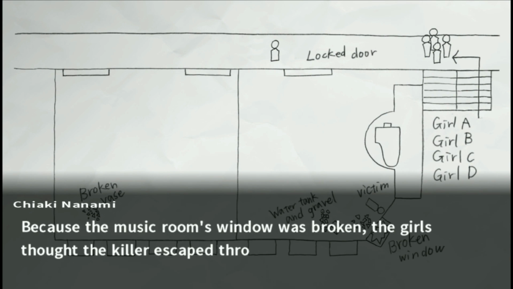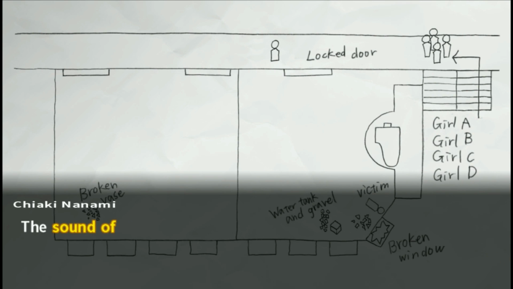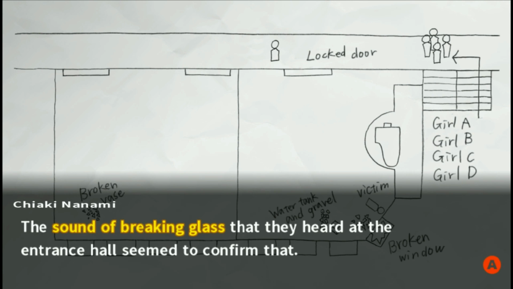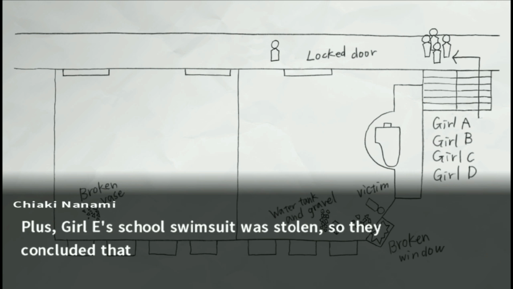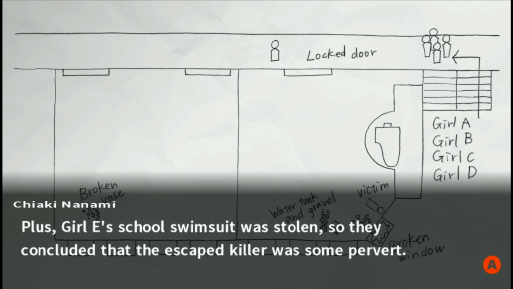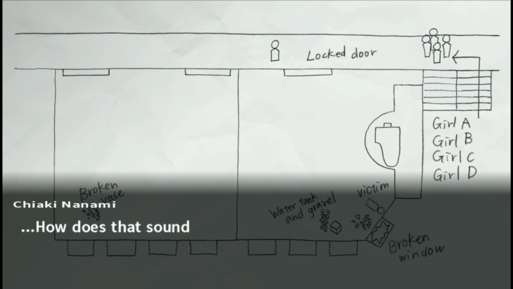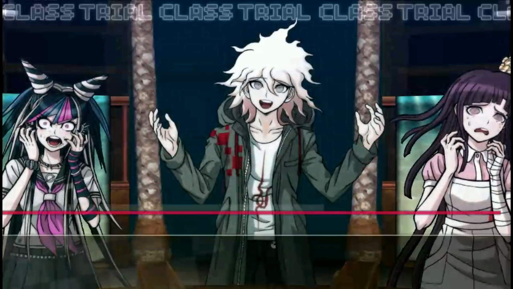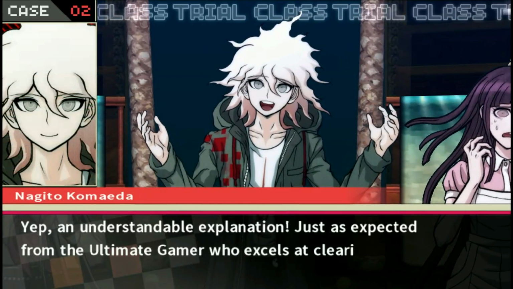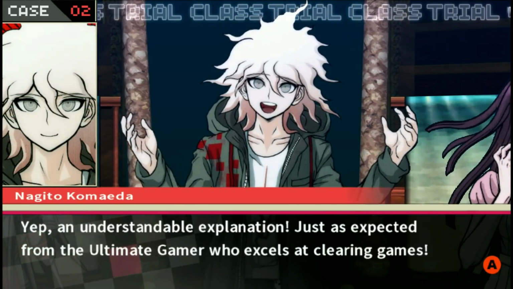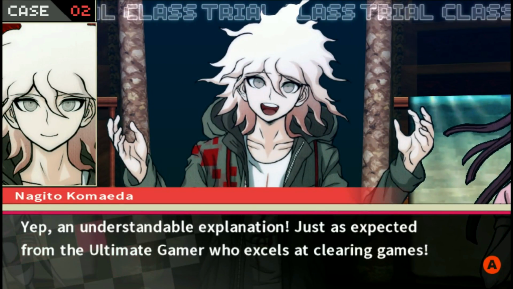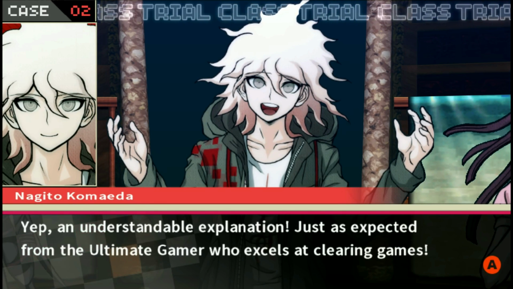Because the music room's window was broken, the girls thought the killer escaped through there. The sound of breaking glass that they heard at the entrance hall seemed to confirm that. But that's not how it was. Plus, Girl E's school swimsuit was stolen, so they concluded that the escaped killer was some pervert. How does that sound? That was just an understandable explanation. Just as expected from the ultimate gamer who excels at clearing games.